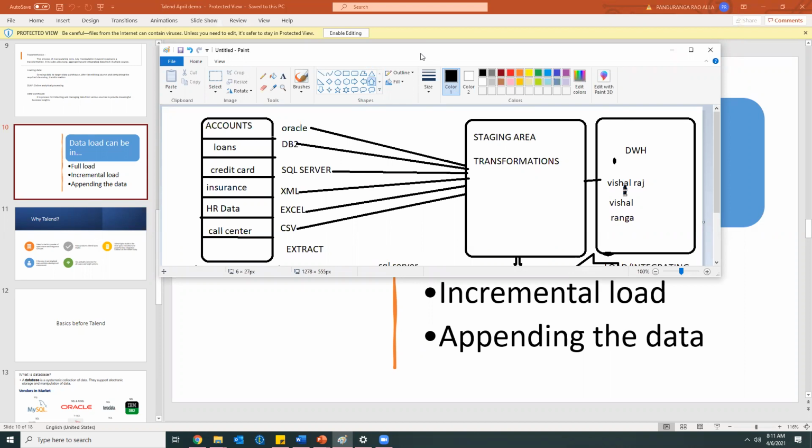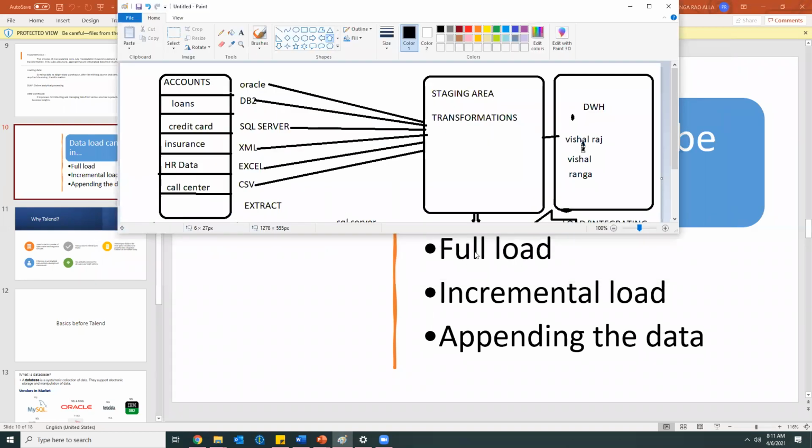Business requirement documents will be there, functional requirement documents will be there. So we need to go through the documents and understand what the client is asking for. After understanding those, we'll apply the required transformations and load the data into a final data warehouse. So for loading the data, we'll be having different loading strategies.